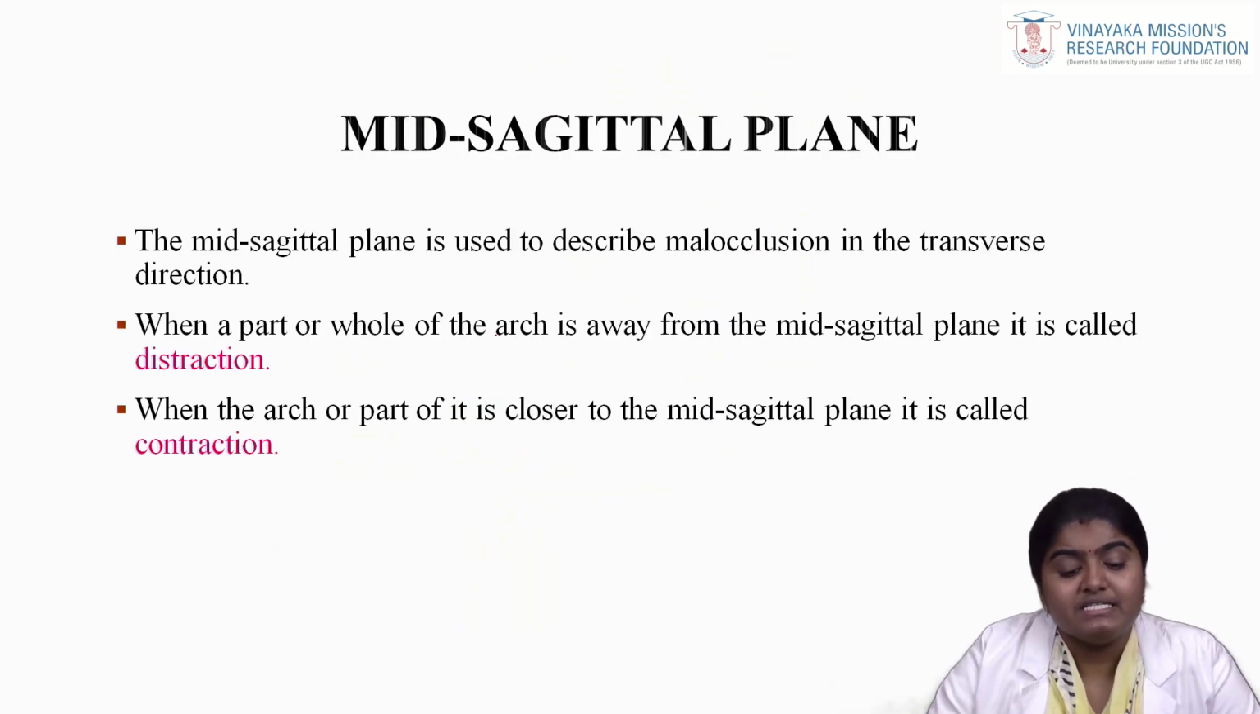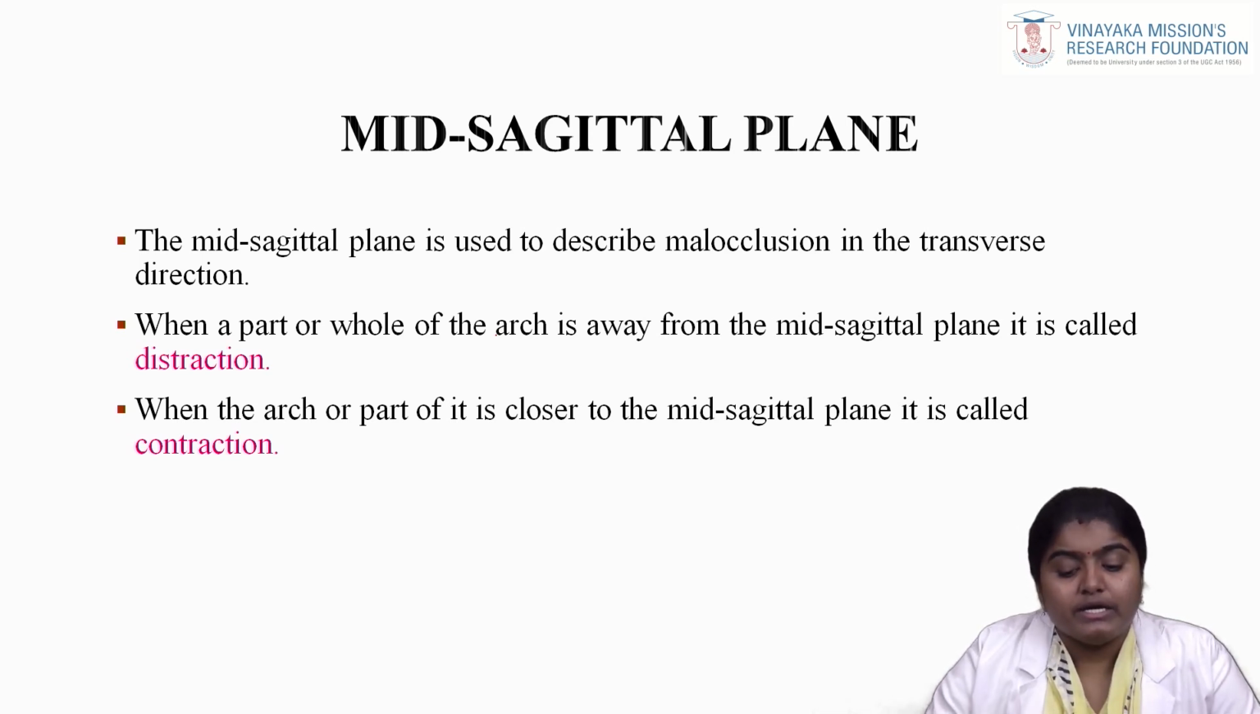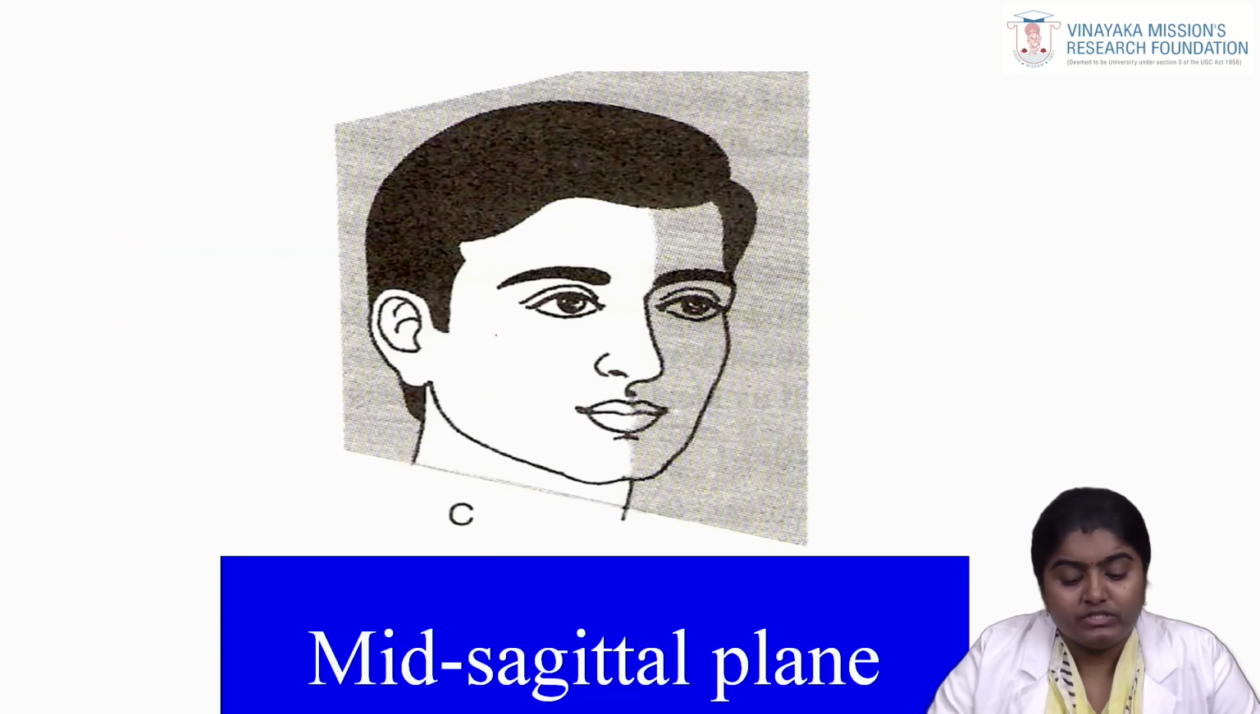Next we will be seeing mid-sagittal plane. It is used to describe the malocclusion in the transverse direction, that is when it is away from the mid-sagittal plane it is called as distraction, and when it is closer to the mid-sagittal plane it is called as contraction. You could see the picturization of the mid-sagittal plane.